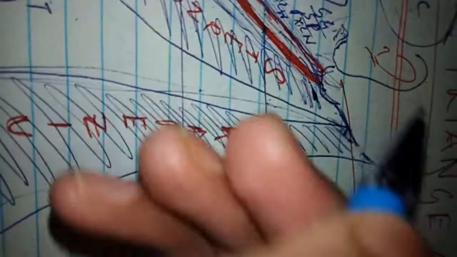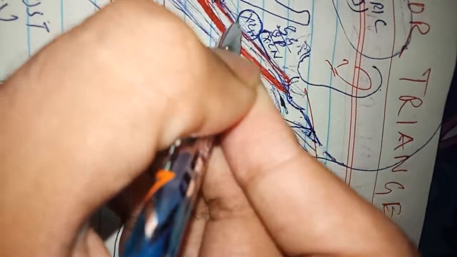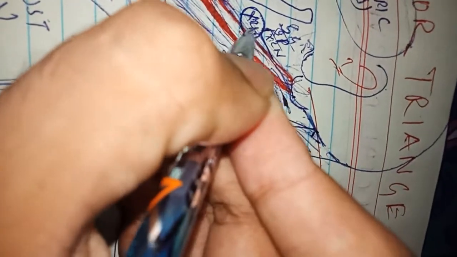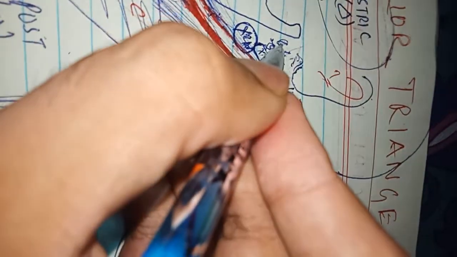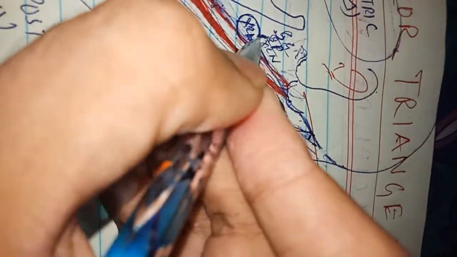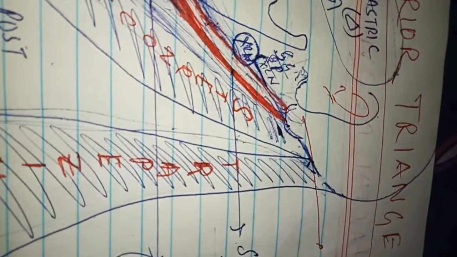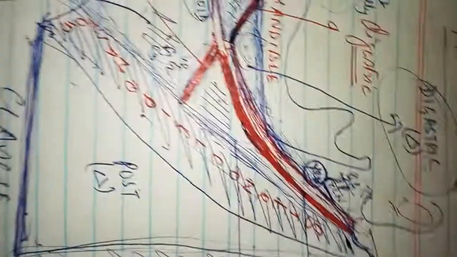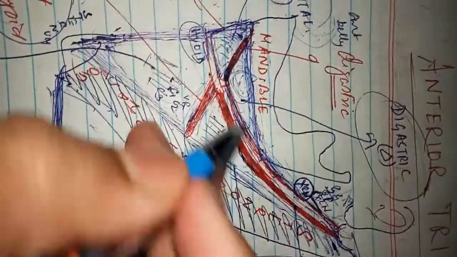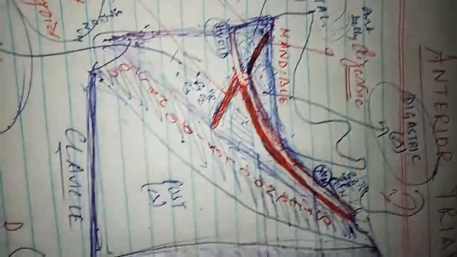On the posterior side there is the styloglossus and stylopharyngeus muscle, the ninth cranial nerve, that is the glossopharyngeal nerve, and the pharyngeal branch of the 10th cranial nerve, that is the vagus nerve. These are the contents of the digastric triangle posteriorly, and the others are anterior.